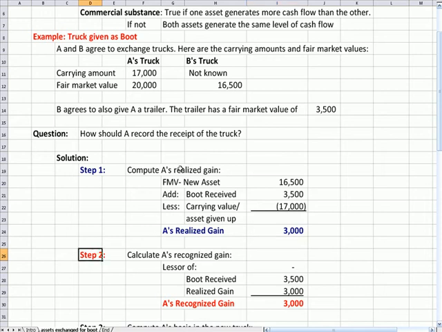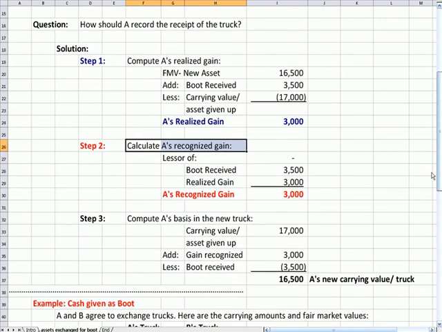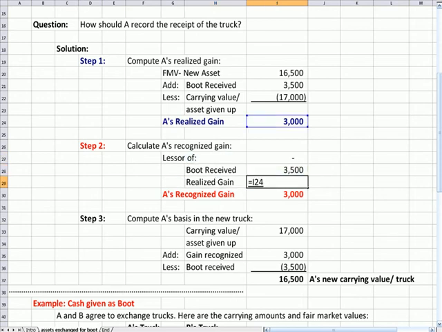Step 2 says, okay, if that is A's realized gain, what gets recognized? What does A record as a gain? That's what we mean by recognized. And we see there's a rule here that says it's the lesser of the boot received or the realized gain. The realized gain we just calculated in step 1. The boot received is the $3,500 trailer. So we recognize the lesser of these two, or $3,000. That is the recognized gain.